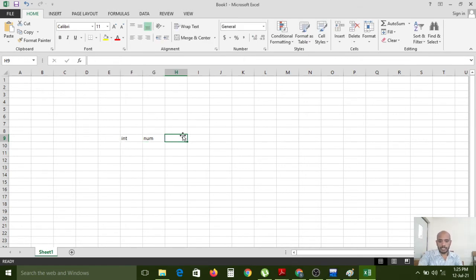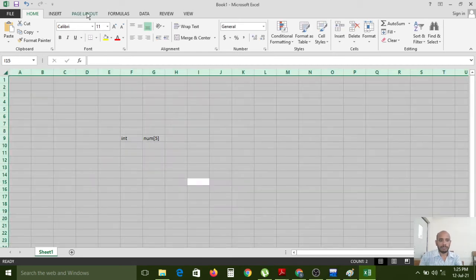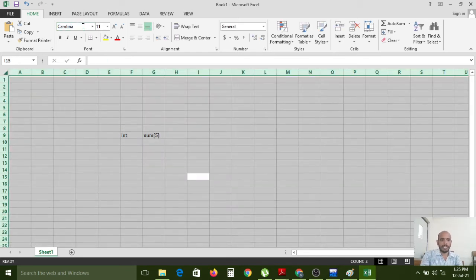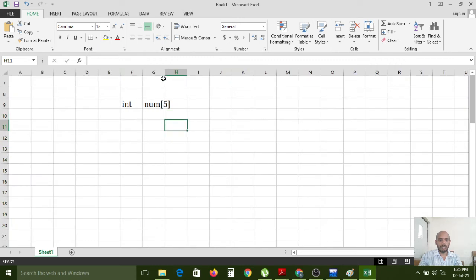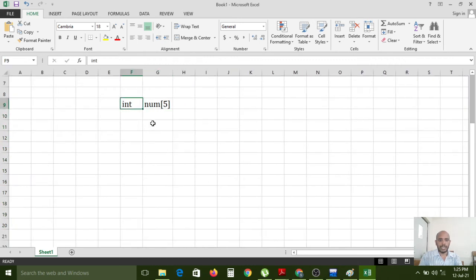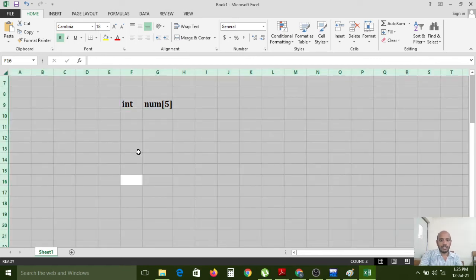The size is 5. I am increasing the font, just wait, and the size to 18. This is the int data type and this is the number variable.